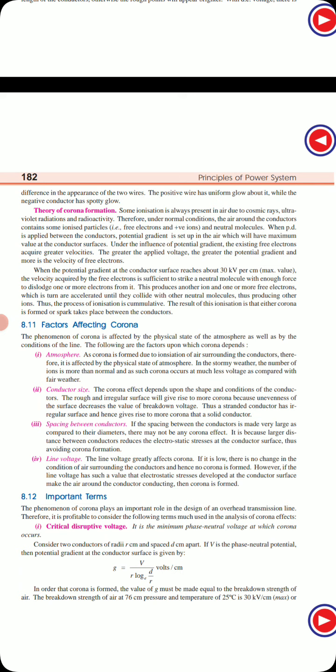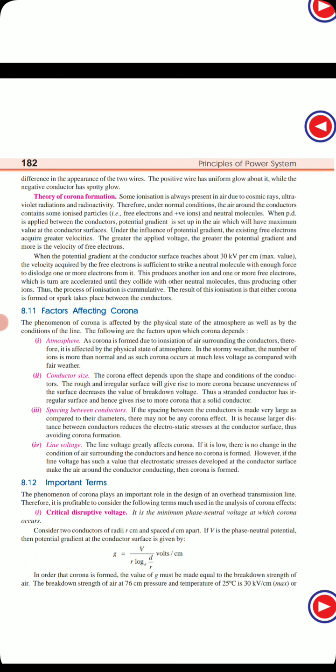Due to some weather conditions, more ions are present, so corona takes place even at lower voltages compared to normal weather. So atmospheric condition is one of the important factors in corona formation. If atmospheric conditions are favorable, corona formation takes place even at lower voltages.